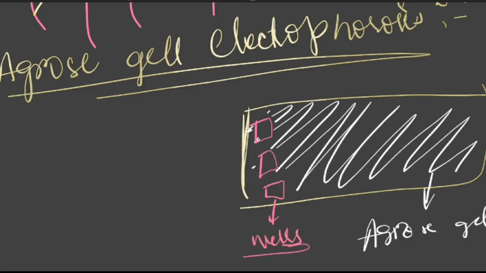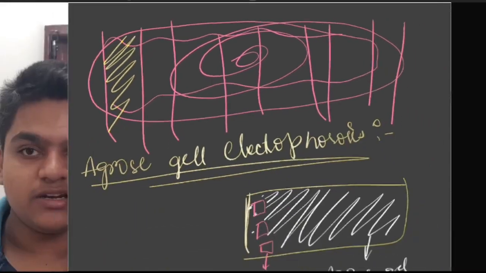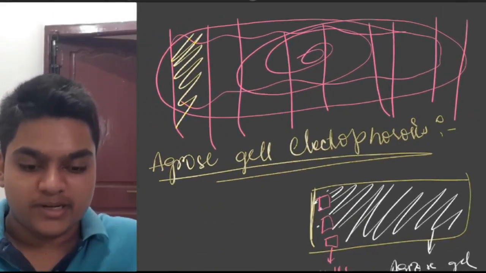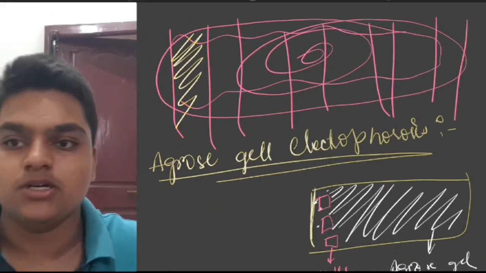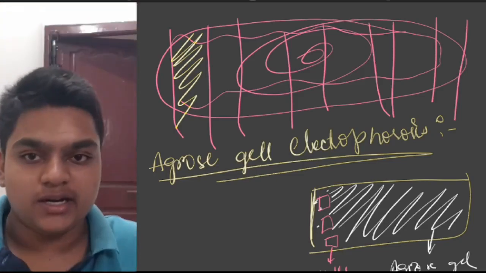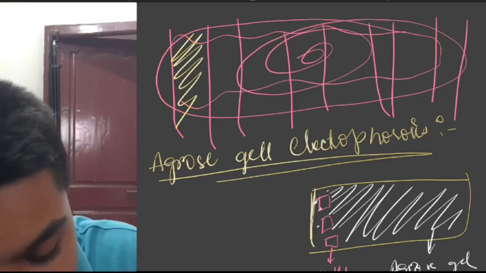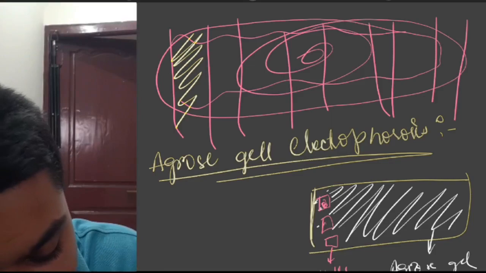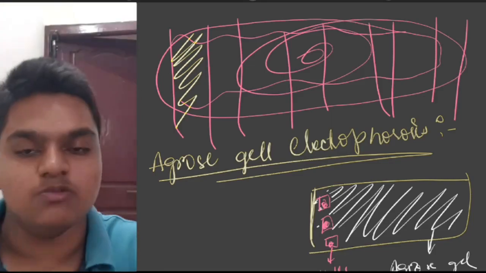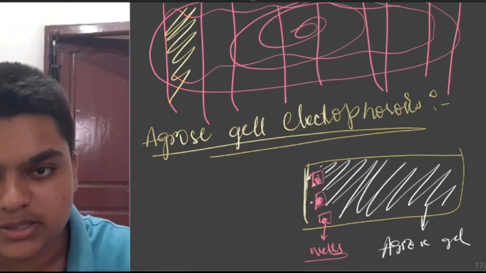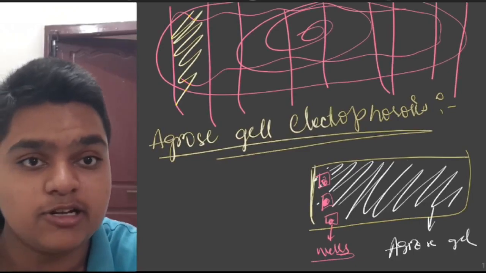Now, these fragments are there, right? These DNA fragments. There are many DNA fragments, a bunch of DNA fragments. Now what I did is I gathered them all and placed them in these wells. Now what I do is, remember that DNA is negatively charged.